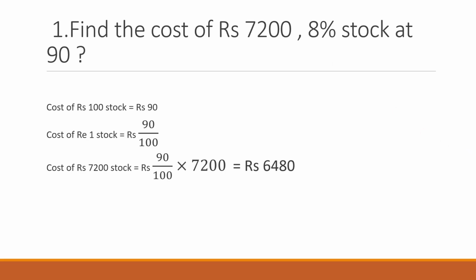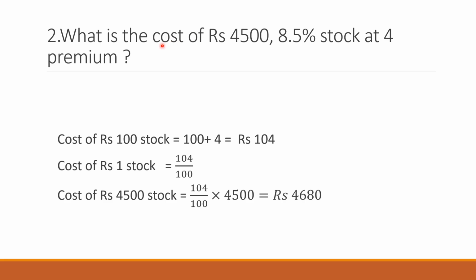Okay, next question. What is the cost of rupees 4500, 8.5% stock at 4 premium? Now, what is the question asking you? For how much did you purchase 4500 stock? The face value of the stock is 4500. 8.5% here means the dividend which the company will pay you, and 4 premium means you have purchased that stock at 4 rupees premium. So the cost of 100 stock will be 100 plus 4, 104.